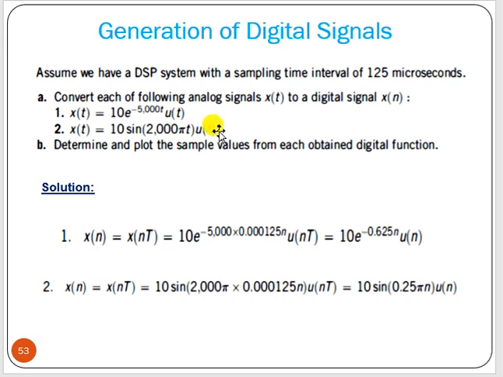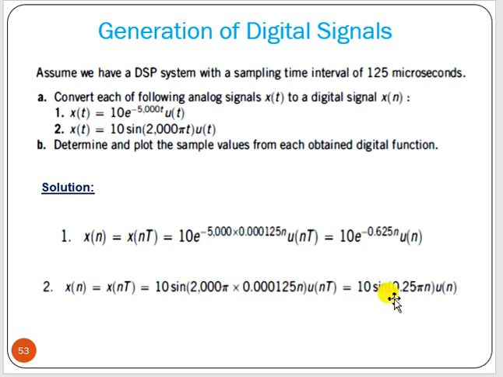So to convert analog, continuous time, to digital, discrete time, the only thing is, instead of t you have to write nt. Whatever the u of nt, the t terms drop automatically, and here T will be multiplied. So instead of this t we have to write nt, n into T, 125 microseconds.